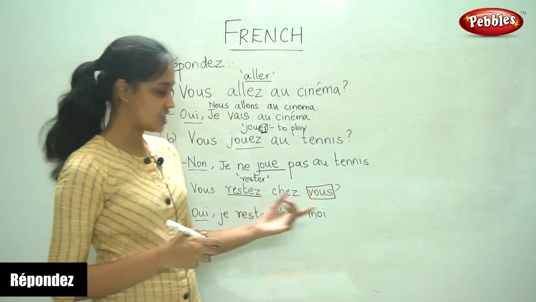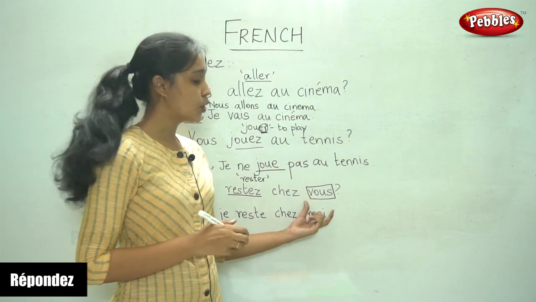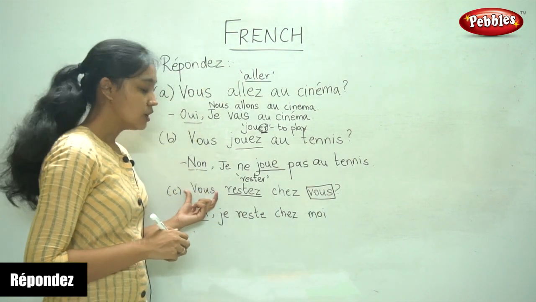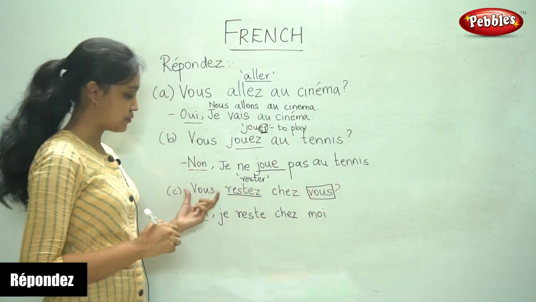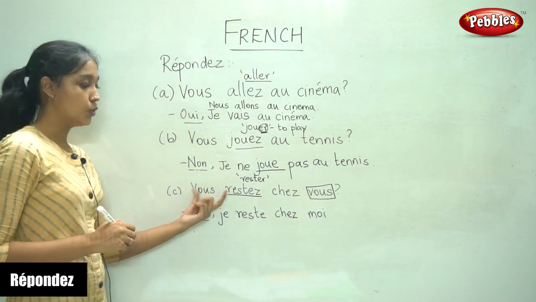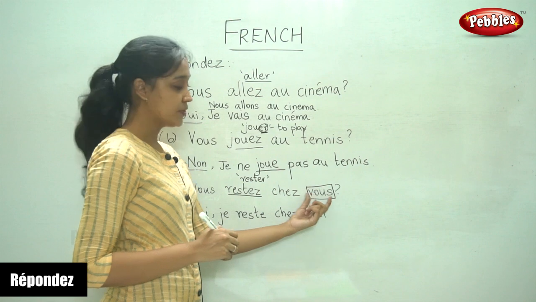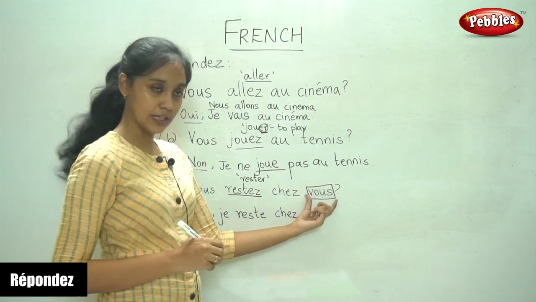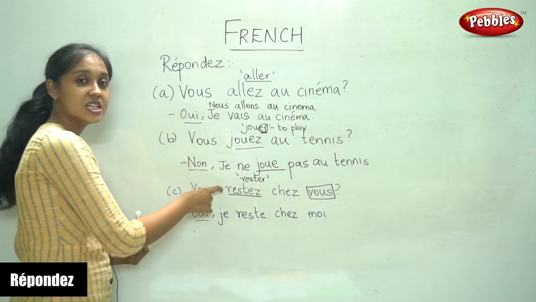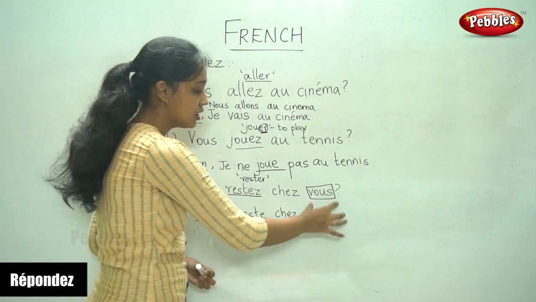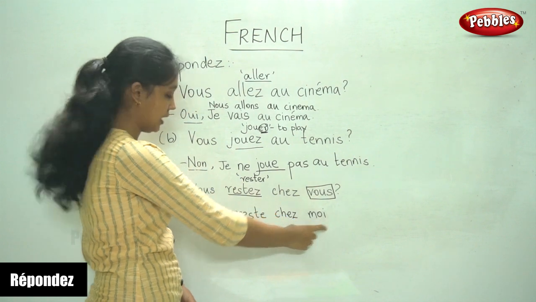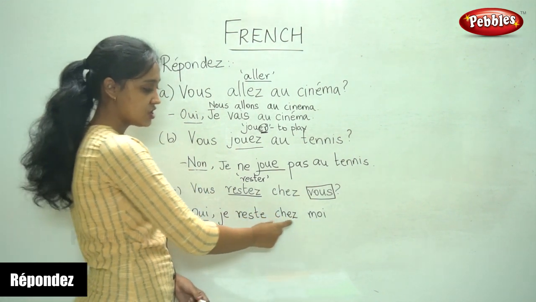Just a small change here. This is called the tonic pronoun. So this vous shouldn't be mistaken for the subject. The subject is this vous. Vous restez chez vous. So this is the tonic pronoun. Since we have changed vous to je, the tonic pronoun for je becomes moi. Oui, je reste chez moi.